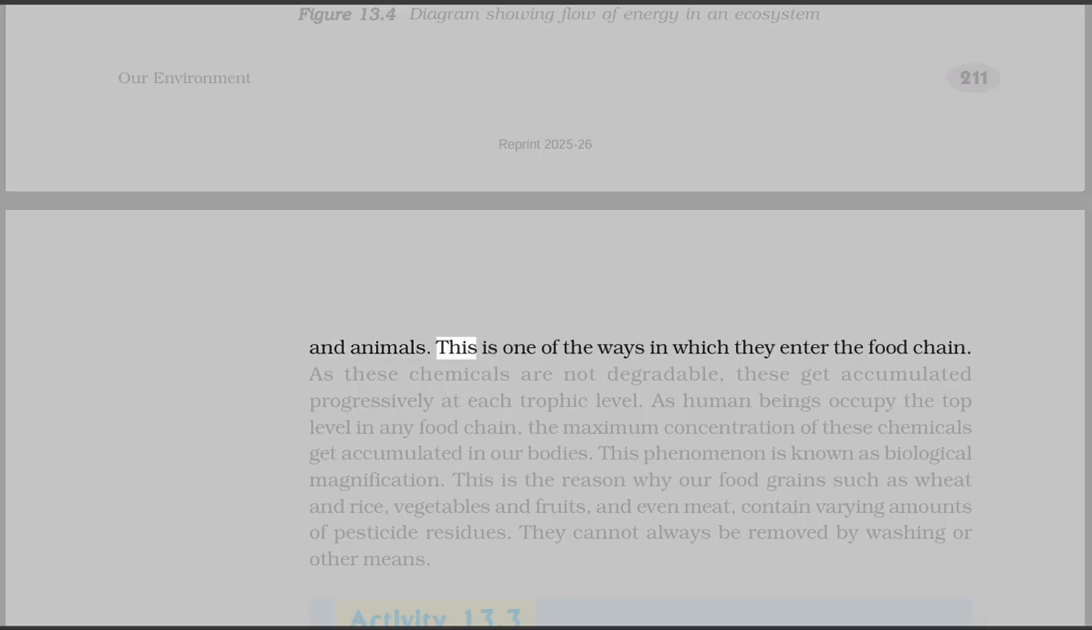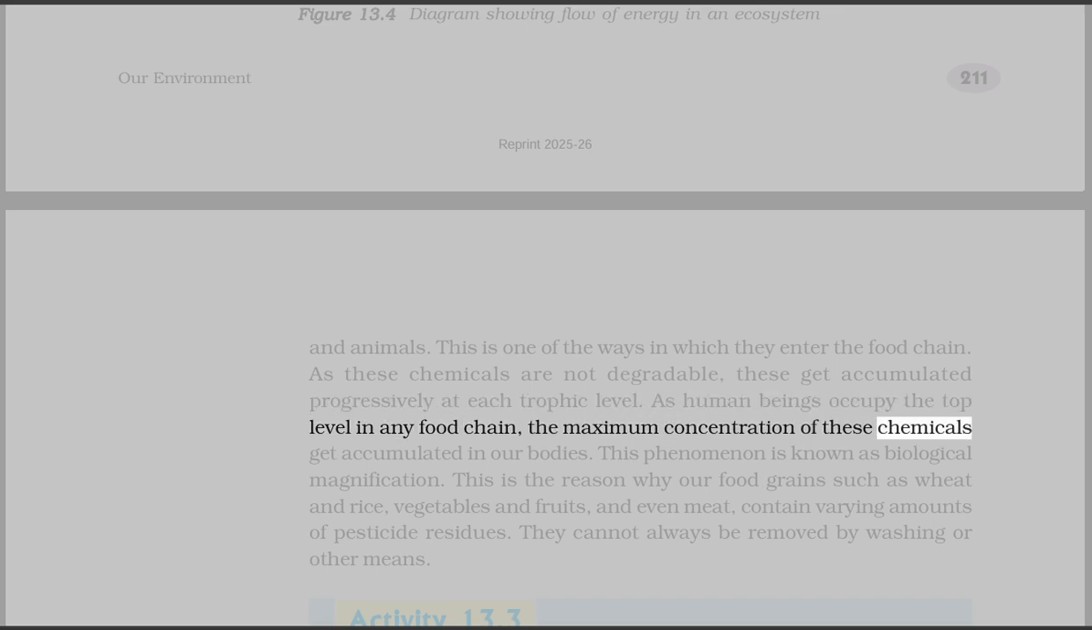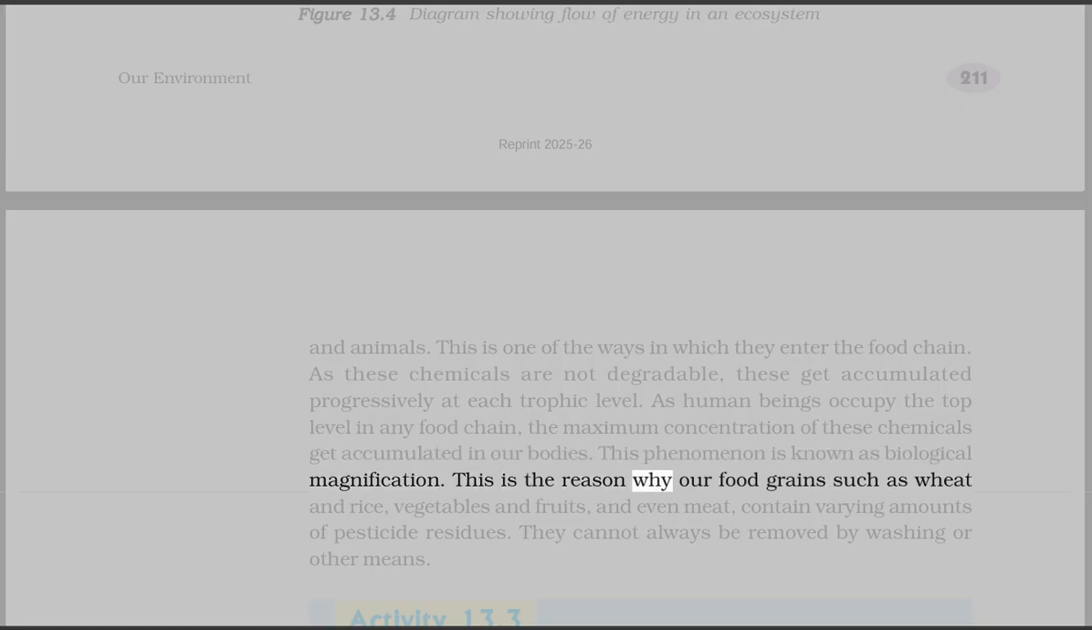And animals. This is one of the ways in which they enter the food chain. As these chemicals are not degradable, these get accumulated progressively at each trophic level. As human beings occupy the top level in any food chain, the maximum concentration of these chemicals get accumulated in our bodies. This phenomenon is known as biological magnification. This is the reason why our food grains such as wheat and rice, vegetables, and fruits, and even meat, contain varying amounts of pesticide residues. They cannot always be removed by washing or other means.